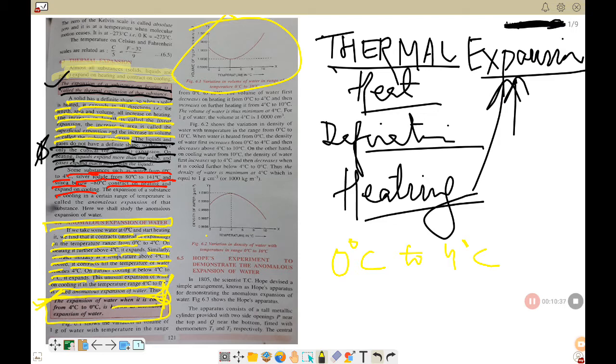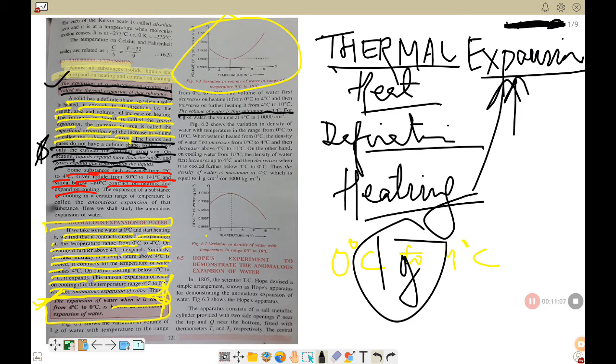In the range of 0 degree to 10 degrees Celsius, the volume of water first decreases on heating from 0 degrees Celsius to 4 degrees Celsius and then increases on further heating from 4 degrees Celsius to 10 degrees Celsius. So the volume of water is thus minimum at 4 degrees Celsius. So please remember, the volume of water is minimum at 4 degrees Celsius. Understand? Are you getting my point?